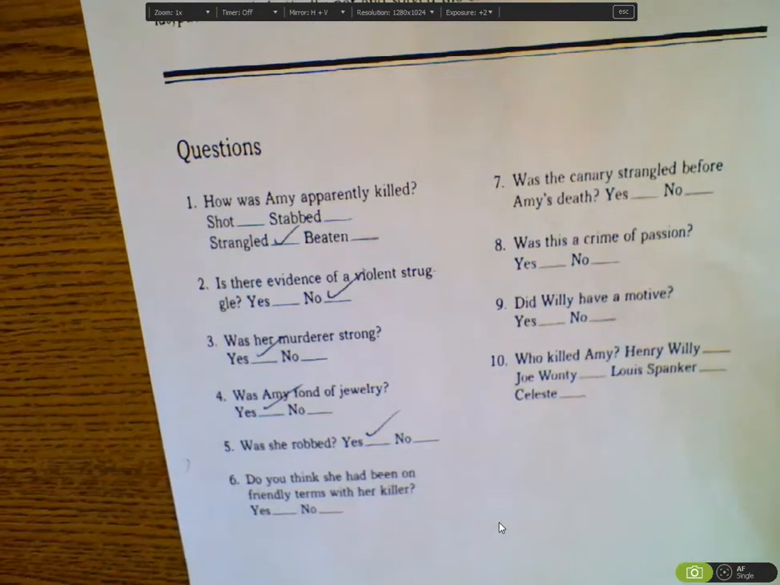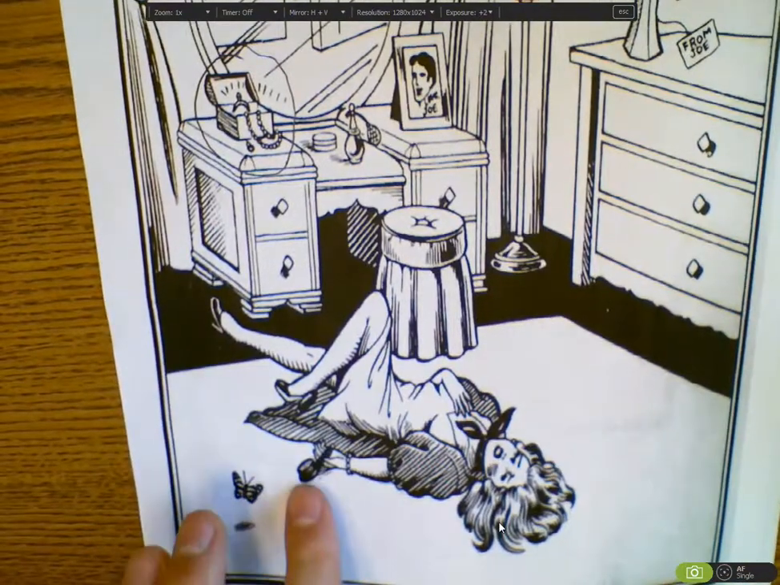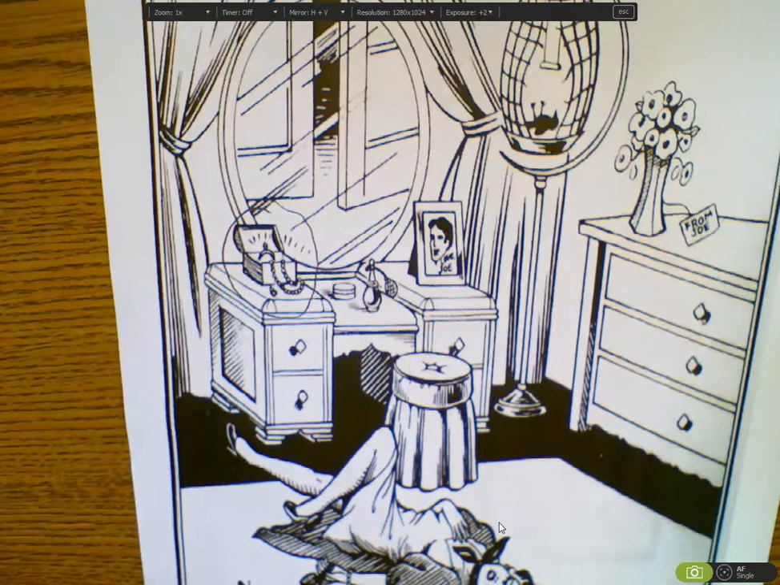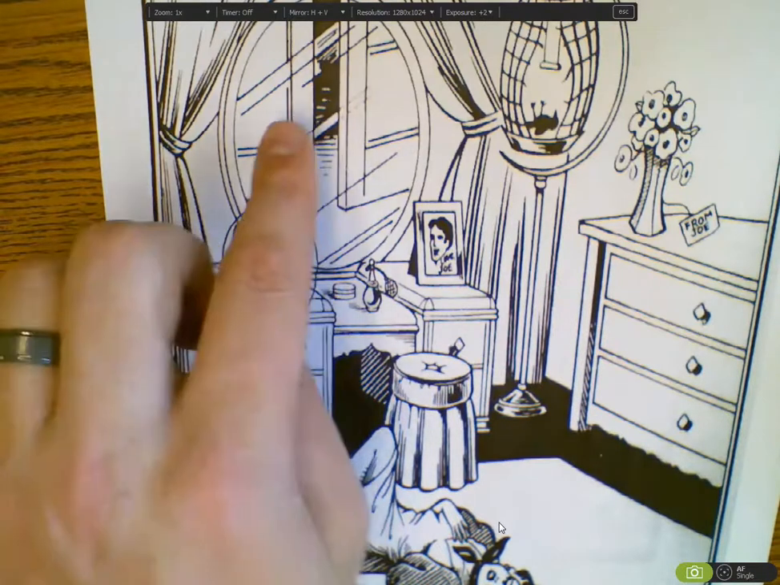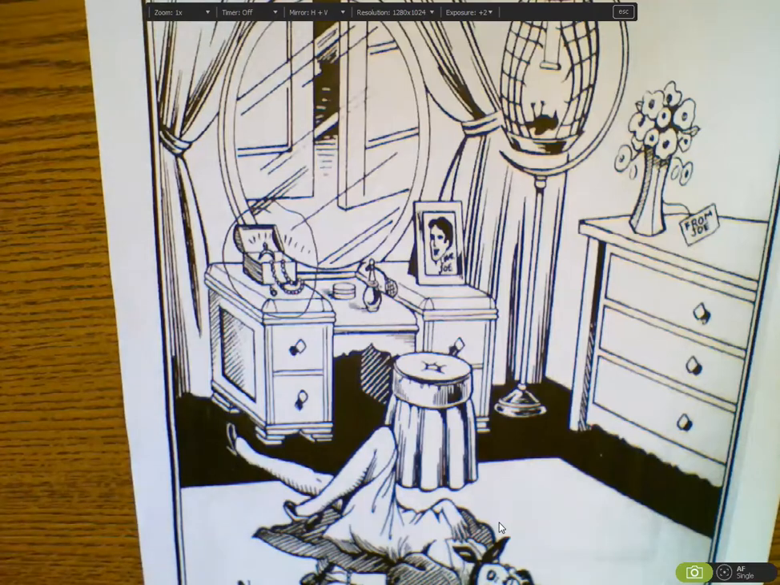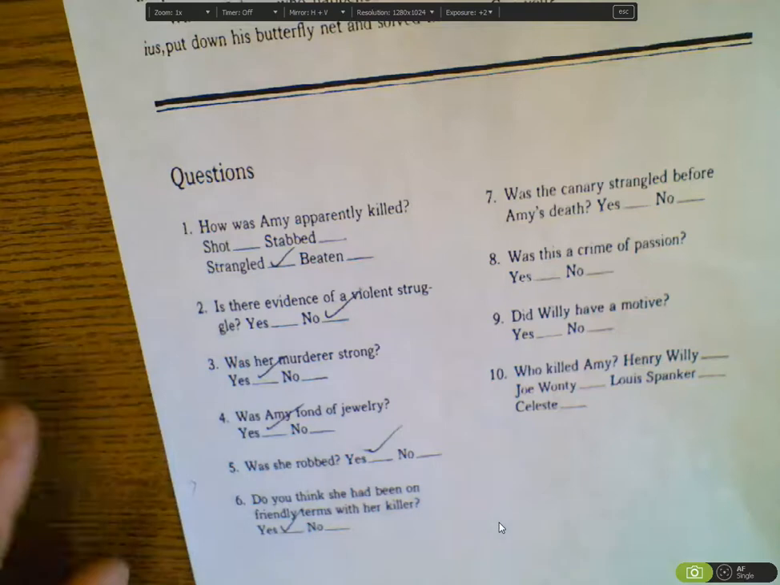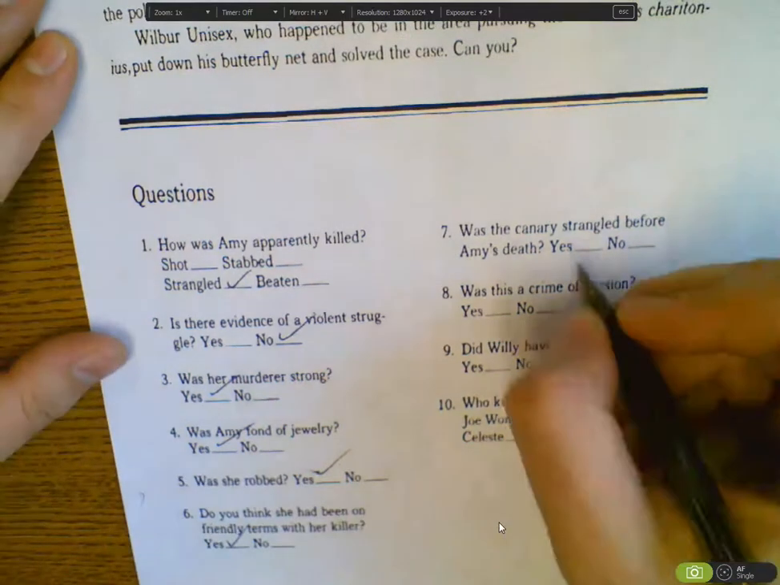Do you think she had been on friendly terms with her killer? Well, judging by the fact that she still has her brush in hand, she was most likely brushing her hair as her killer entered. From here, we can see the mirror shows that she could see who comes and goes. So if it was a stranger or someone she was not friendly with, she probably would not have continued to brush her hair. Thus, we can surmise or infer, yes, she was on friendly terms with her killer. Was the canary strangled before Amy's death? No way. She would not have continued to brush her hair while this man strangled her canary. So, was it before Amy's death? No, it was after her death.